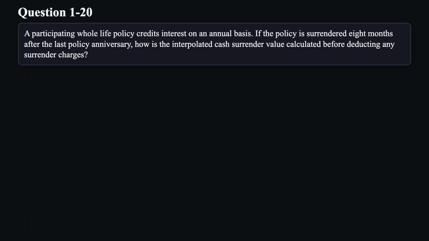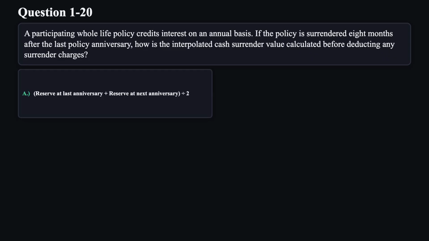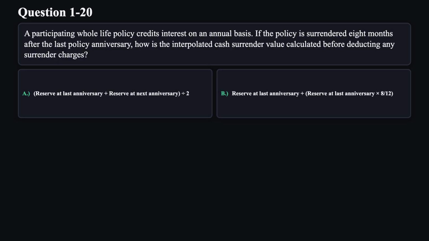Question 20. A participating whole life policy credits interest on an annual basis. If the policy is surrendered 8 months after the last policy anniversary, how is the interpolated cash surrender value calculated before deducting any surrender charges? A. Reserve at last anniversary plus reserve at next anniversary divided by 2. B. Reserve at last anniversary plus reserve at last anniversary multiplied by 8 divided by 12.